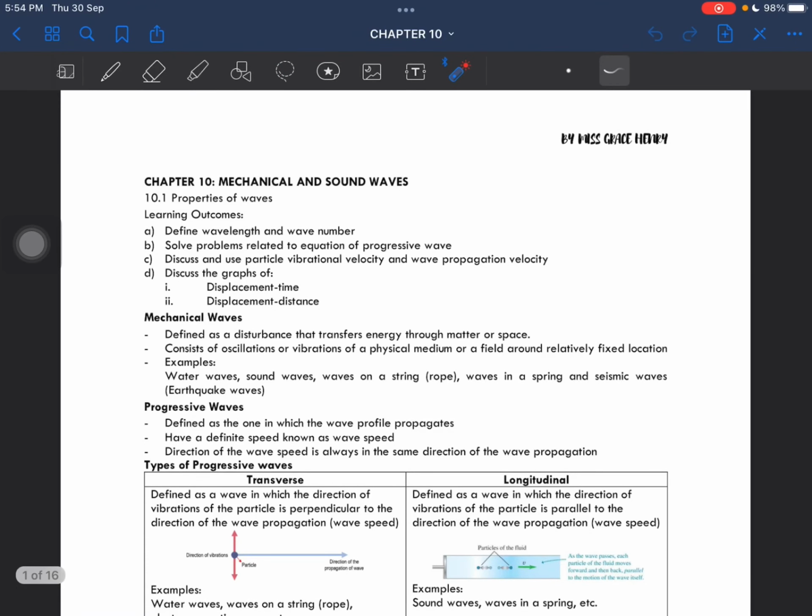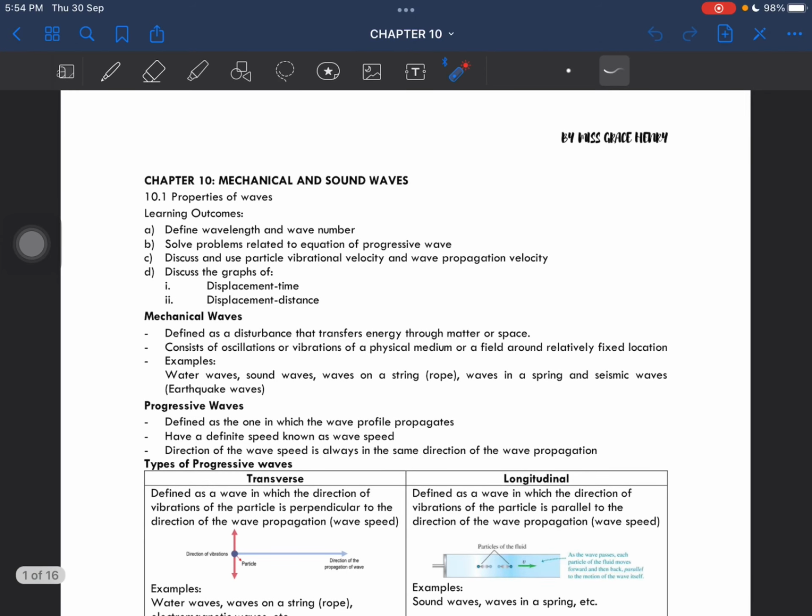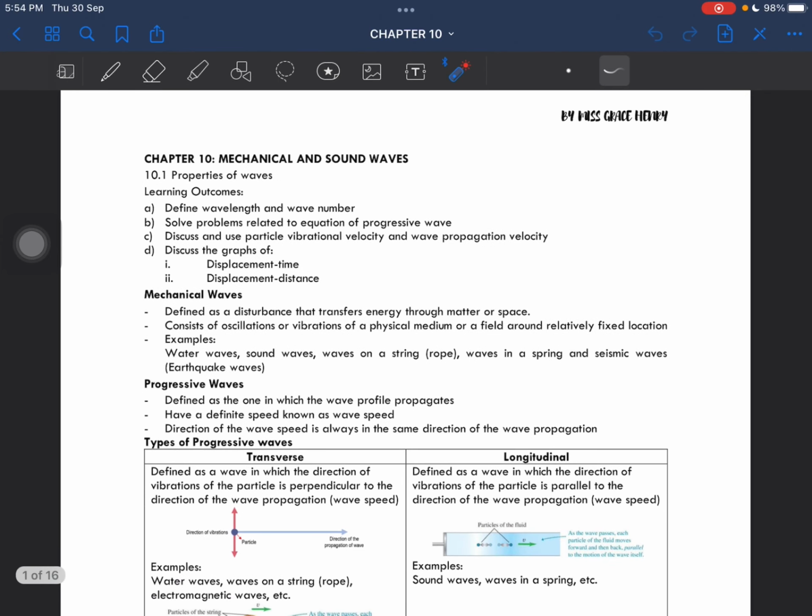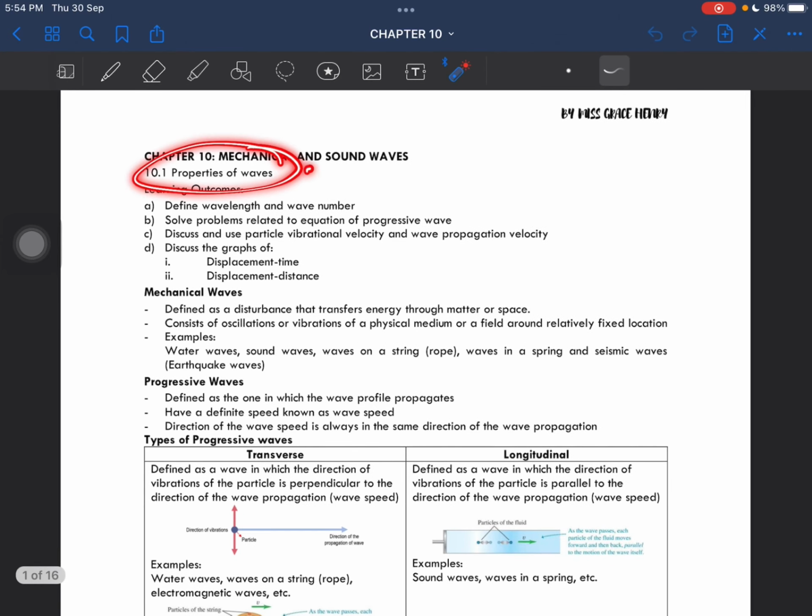Hello everyone, welcome back. Today we will be entering chapter 10, which is on mechanical and sound waves. So this is a very long chapter. We will be taking 2 weeks of our time to finish this chapter. Okay, so there is 5 subtopics. The first one is on properties of waves.